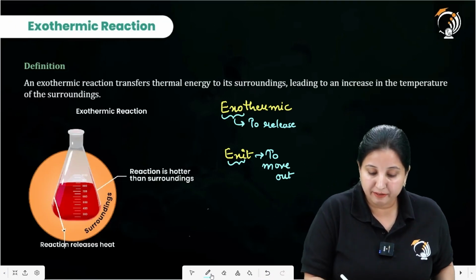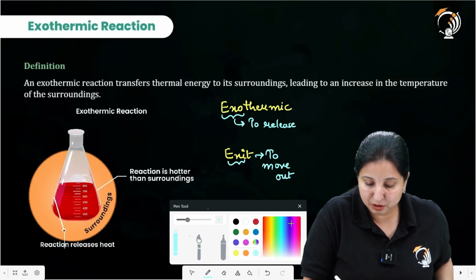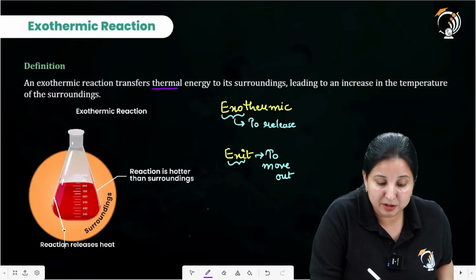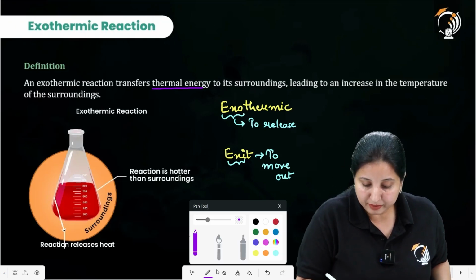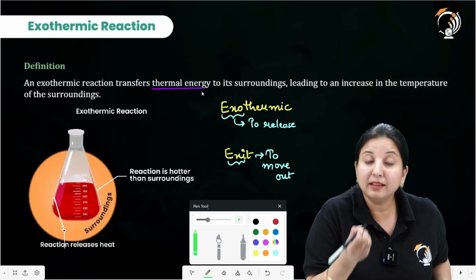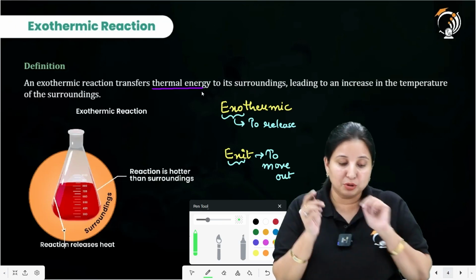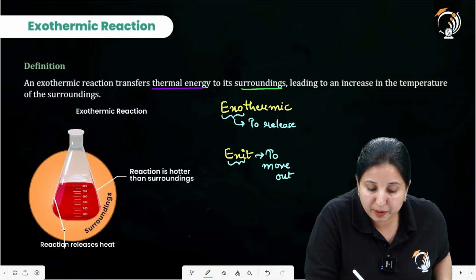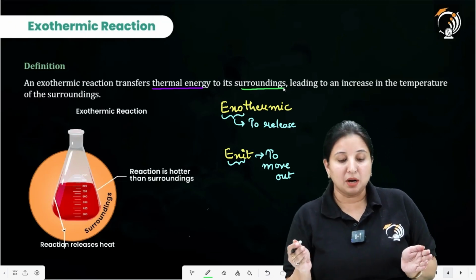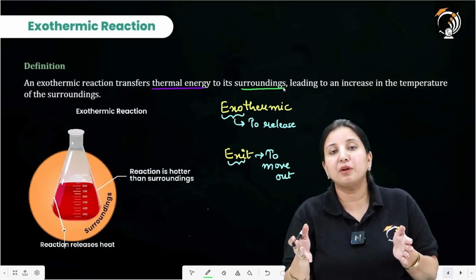So when we are talking about exothermic reactions, it is a transfer of thermal energy. Thermal energy is transferring from where? From the chemical reaction to the surroundings. Now when heat is being transferred to the surroundings, what happens?